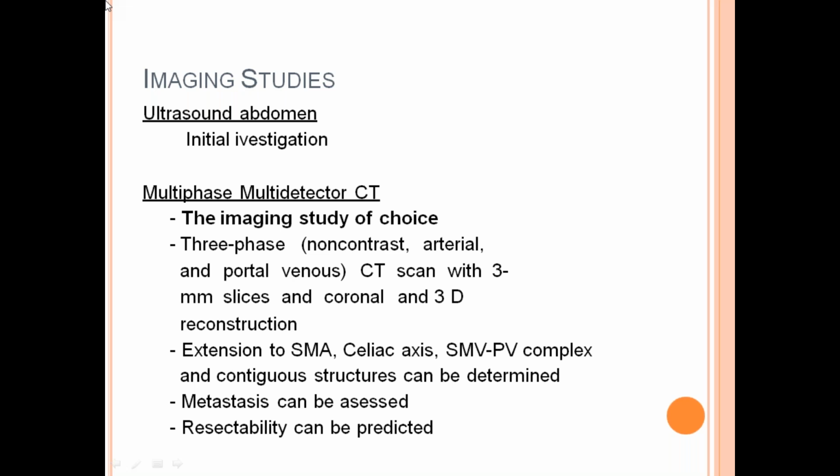Imaging studies. Ultrasound abdomen, initial investigation of choice. Multi-phase, multi-detector CT, imaging study of choice.